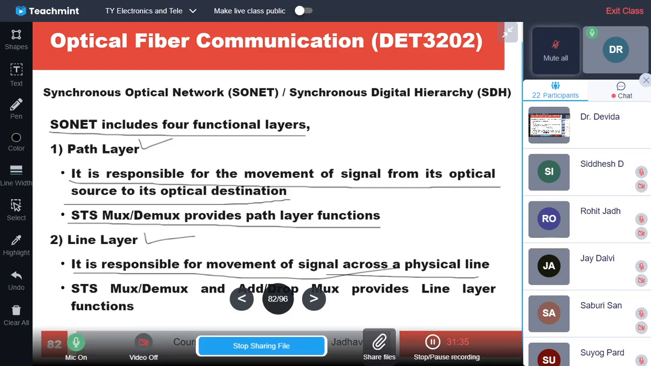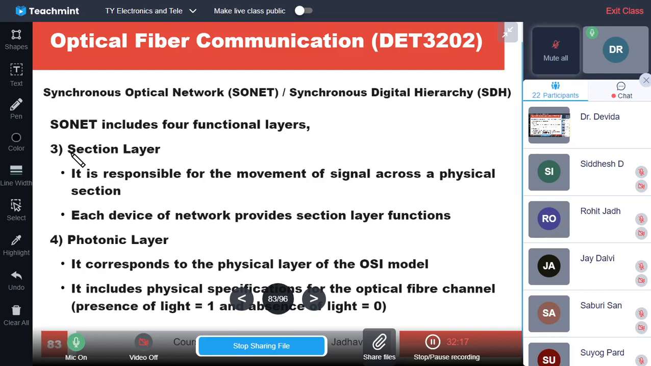Whatever the movement across the physical line, it is handled by STS MUX DMUX as well as add drop MUX, which provide the line layer functions. So the path layer is responsible for the movement of the signal from optical source to optical destination, total end to end, and it is handled by STS MUX DMUX. The line layer is responsible for movement of the signal across the physical line, and it is handled by STS and add drop MUX.